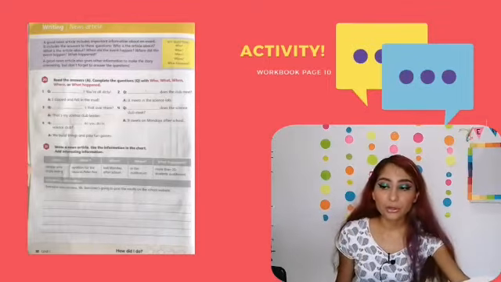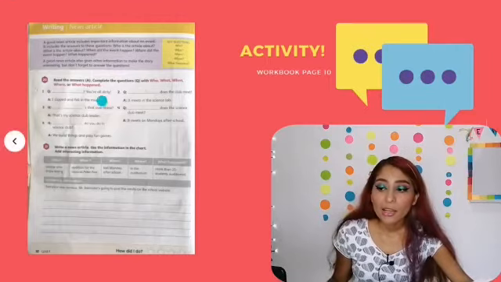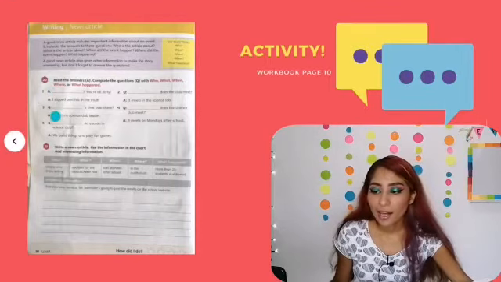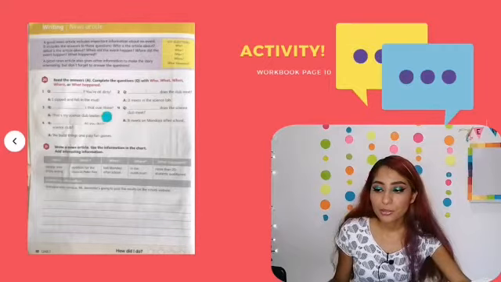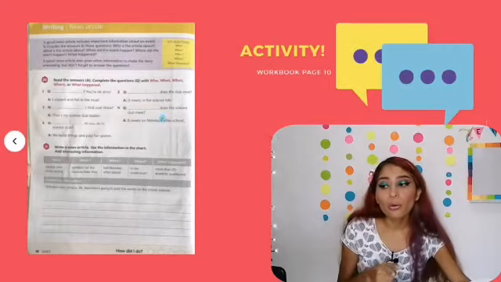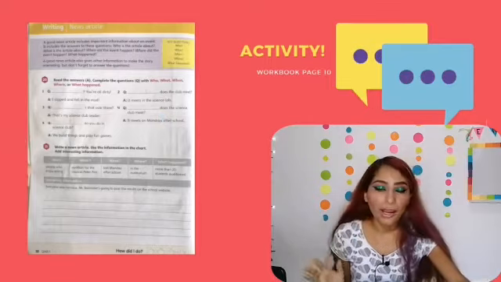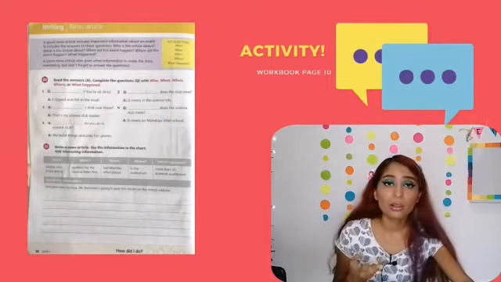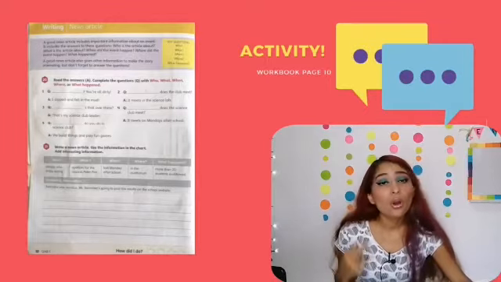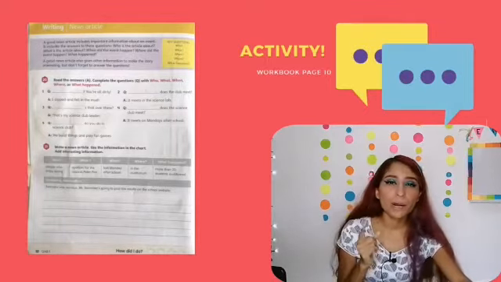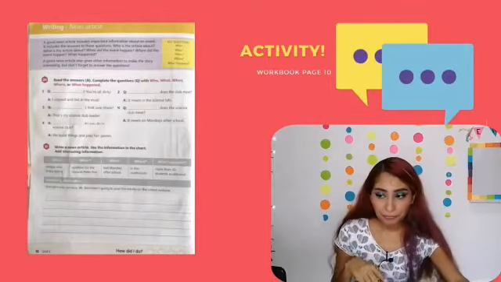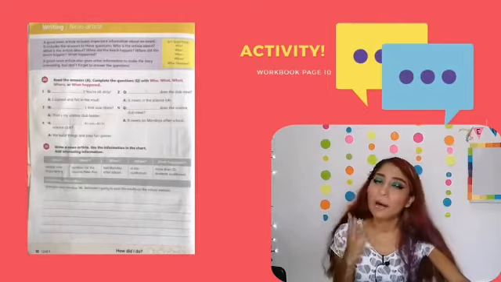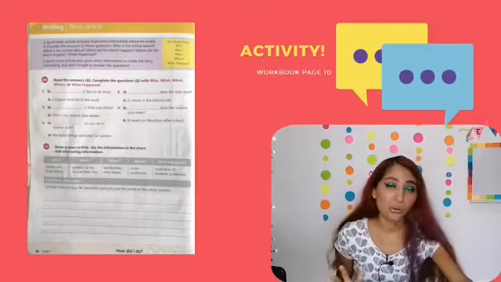So this time we're going to do activity 20, and it says read the answers. Complete questions with who, what, when, where, or what happened. You need to read, first of all, the information that they are giving you. Also, please pay super attention to the answers so you can complete the questions, okay? That's it. It's quite easy, but if you have doubts, don't hesitate to ask me.